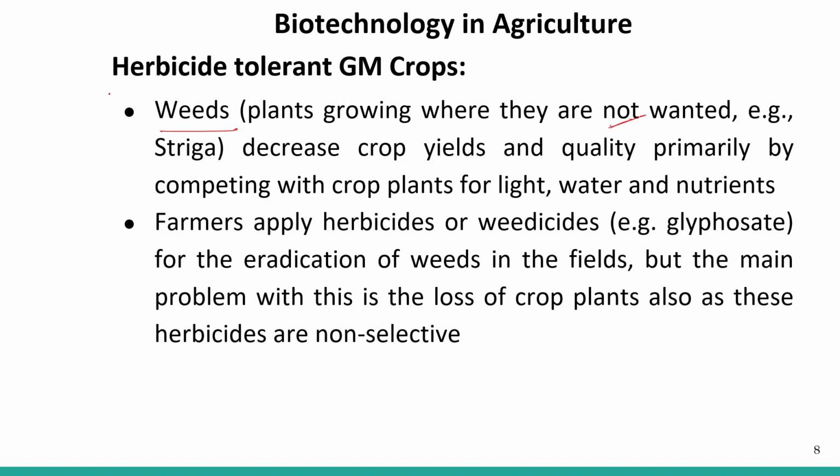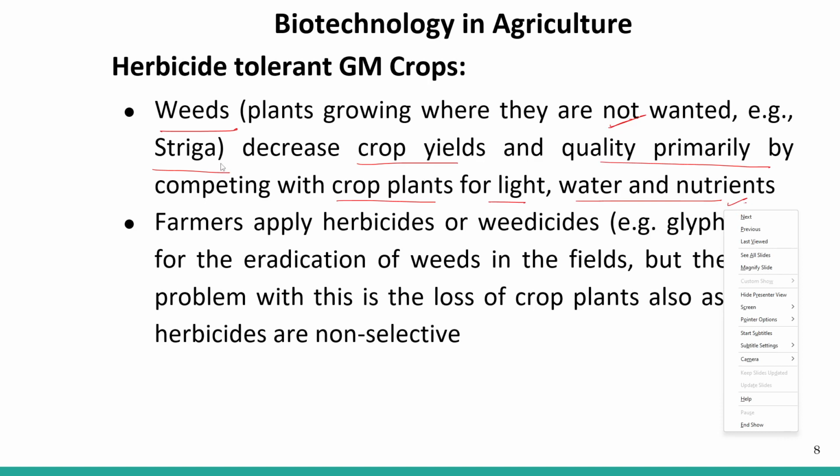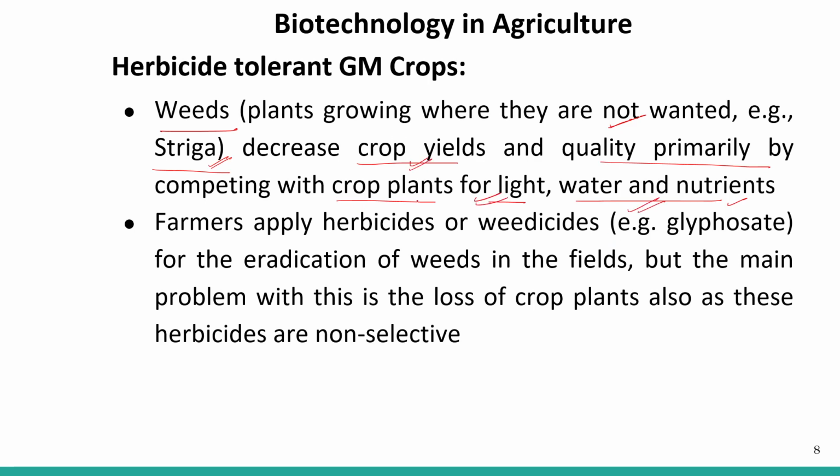An example is striga. Weeds decrease crop yield and quality primarily by competing with the crop plants for light, water and nutrients. So this particular species, striga, is a weed that competes with the crop plants in the cropland for light, water and nutrients. So the crop yield gets decreased.